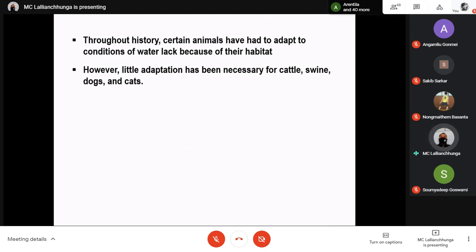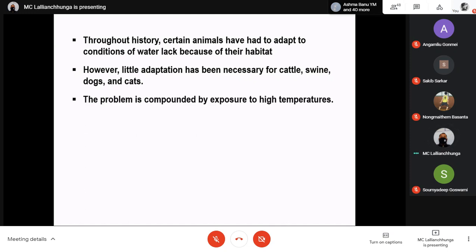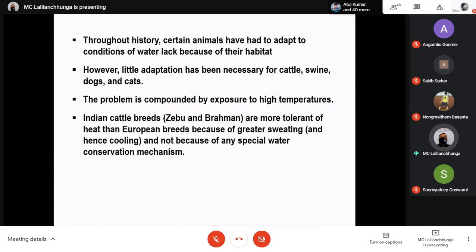However, little adaptation has been necessary for cattle, swine, dogs, and cats. Okay, the problem is compounded by exposure to high temperature. We all know Indian cattle breeds like Zebu and Brahman are more tolerant of heat than European breeds because of greater sweating and hence cooling, and not because of any special water conservation mechanism.